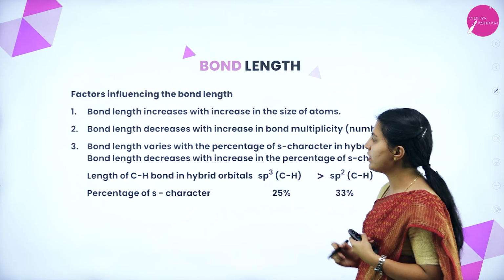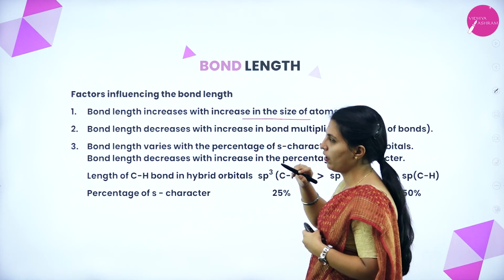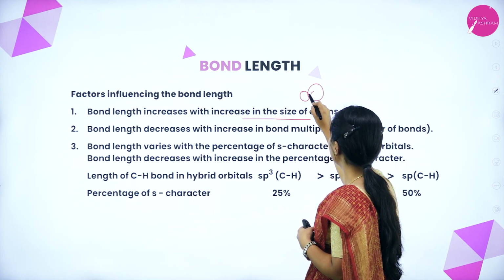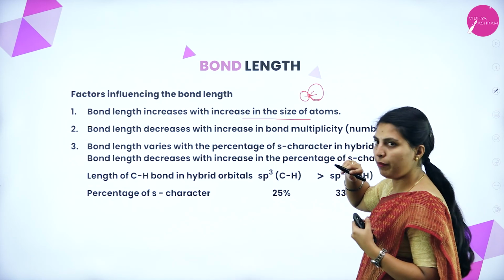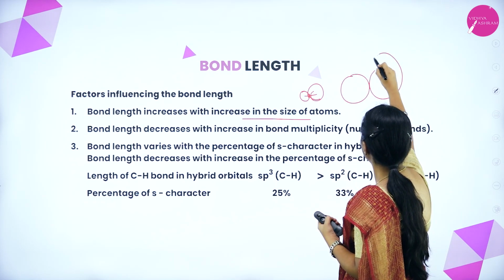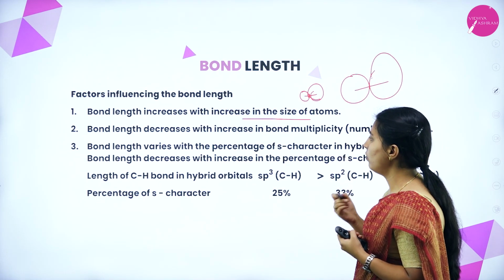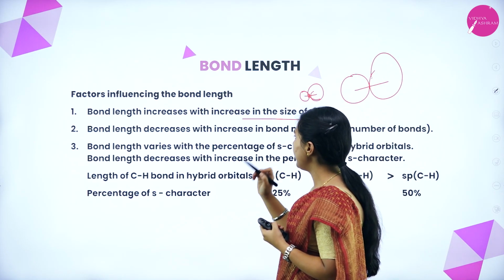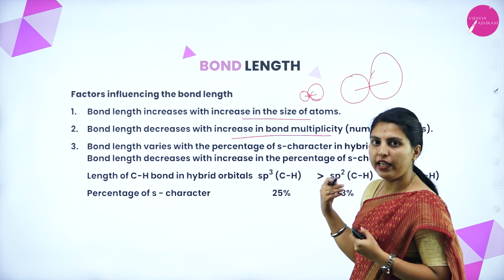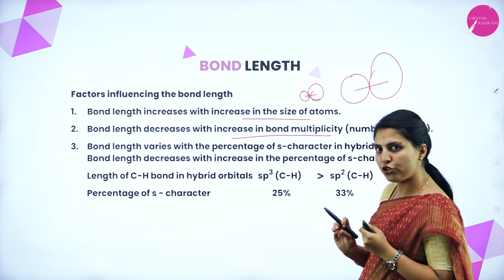Next, factors influencing the bond length. Bond length increases with increase in the size. Okay, if the size is small, the bond length will be small. If the size is big, the bond distance will be big. That's how it increases. Bond length decreases with increase in bond multiplicity, meaning number of bonds. Single bond will be long, double bond will be a little bit shorter, triple bond the shortest.